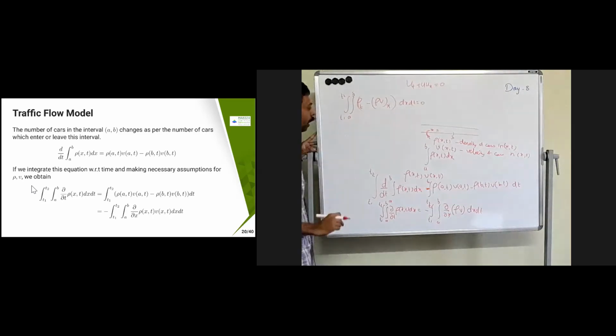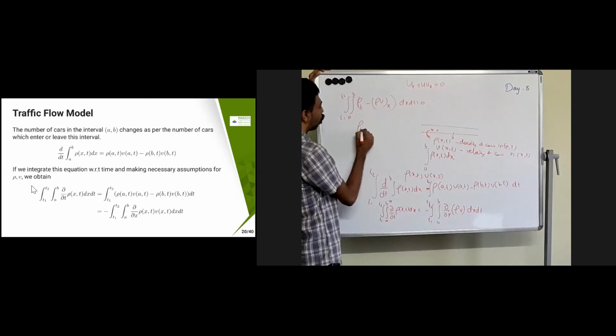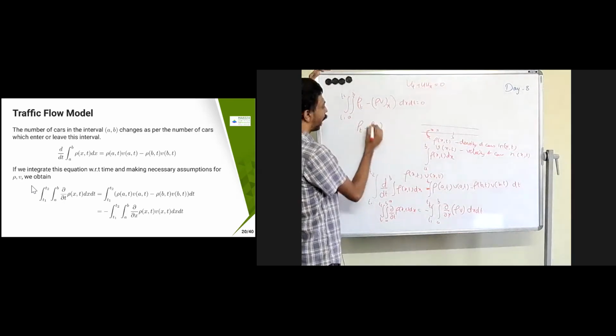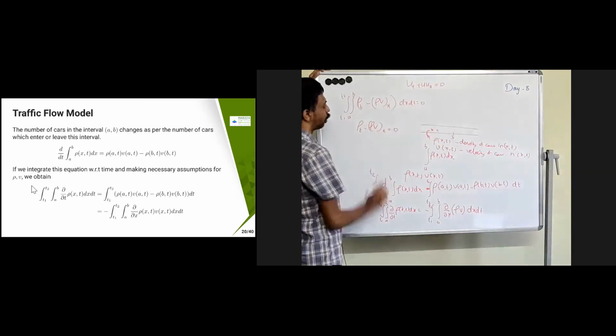See that t1 to t2 is an arbitrary interval, and a comma b is an arbitrary interval. It is given that the integral of rho t minus rho v x, dx dt, is 0 over an arbitrary interval. Therefore, using the theorems in integration, what you can prove is that the integrand itself is 0. Rho t minus rho v of x becomes 0.